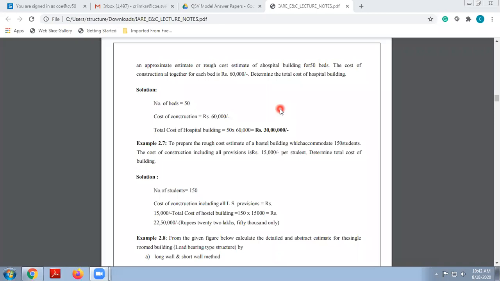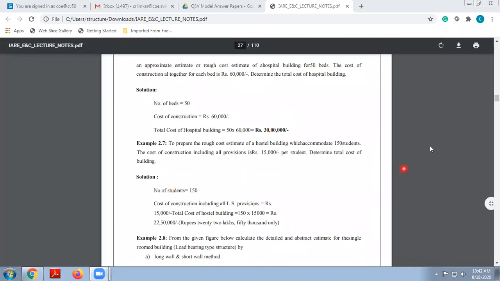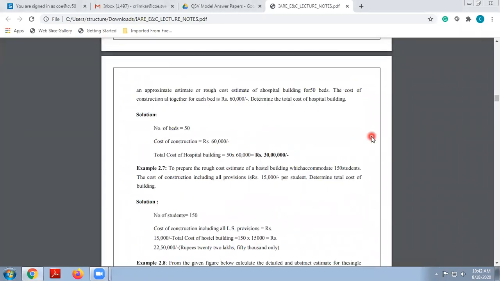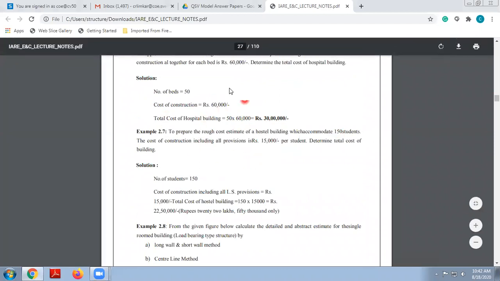In this, you have to remember a very simple formula. Approximate cost of the structure equals the number of service units multiplied by the cost of construction of each service unit. Then we will take the next problem. Are you getting this? Is there any doubt in this particular part? If not, we will move towards another part.